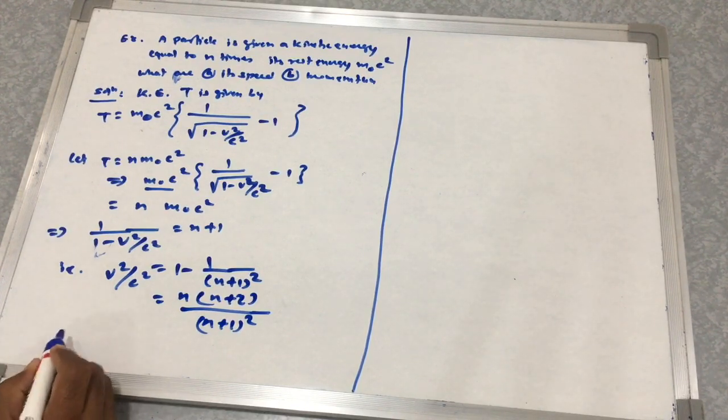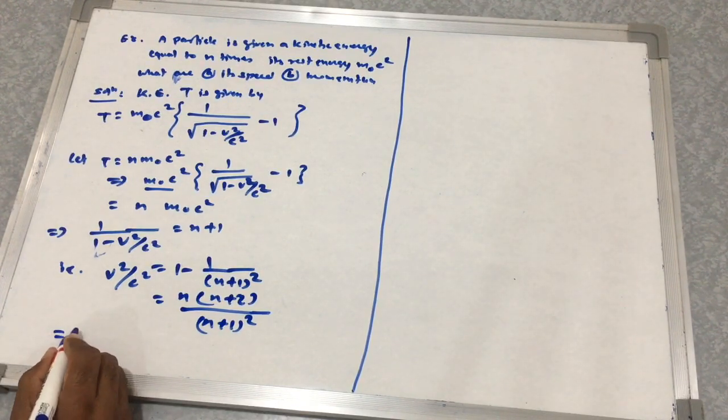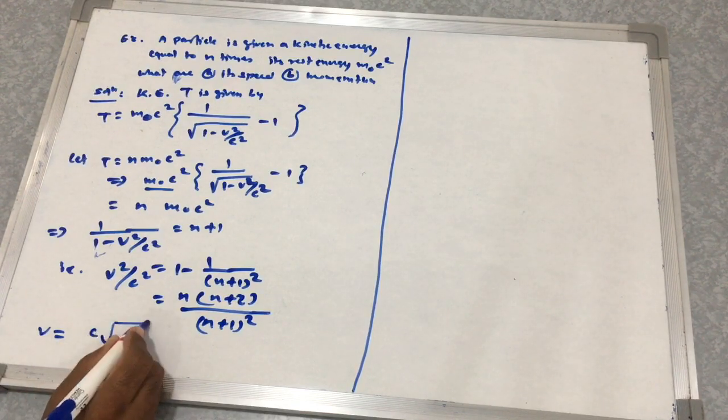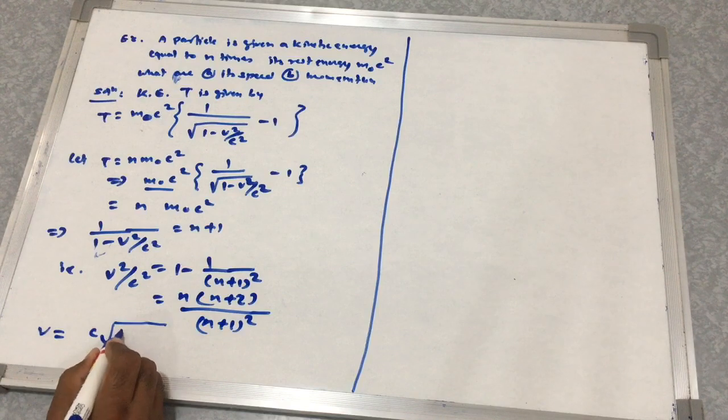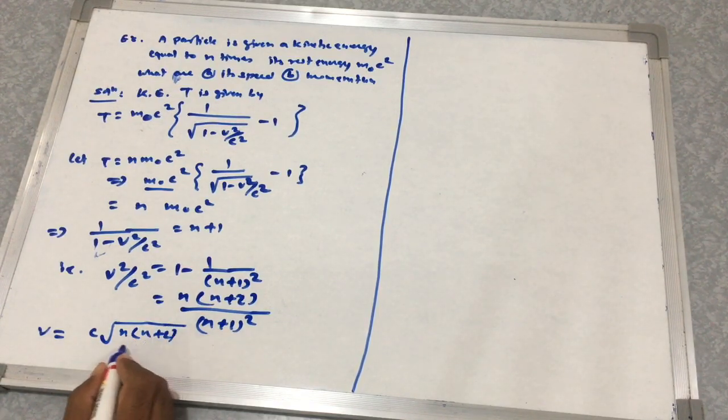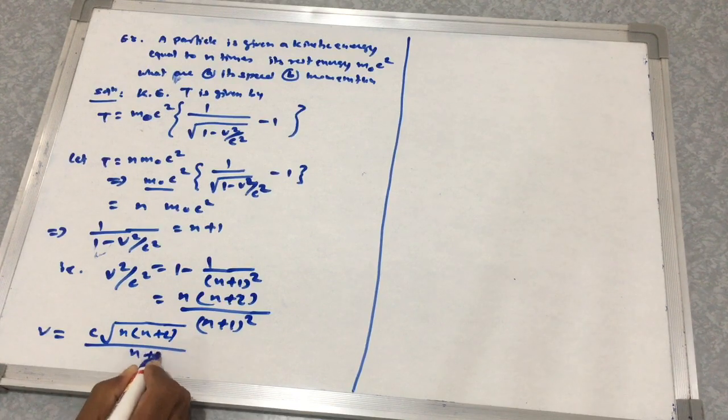So v is equal to c into root of n into n plus 2, upon n plus 1.